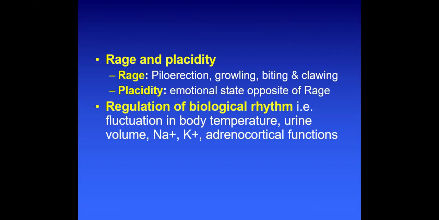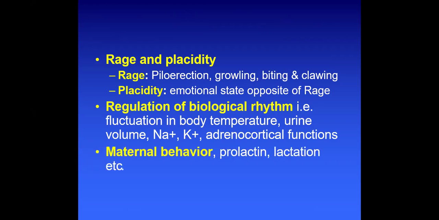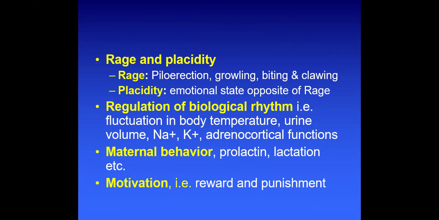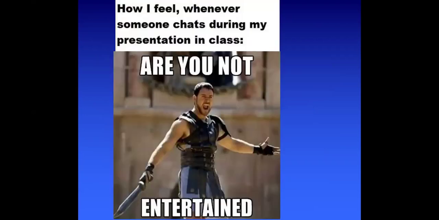Regulation of the biological rhythm, for example the fluctuation in body temperature, urine volume, sodium, potassium, and adrenal cortical function, is controlled by the limbic system. The maternal behavior, the prolactin, lactation, etc., are all controlled by the limbic system. And reward and punishment are also controlled by the limbic system.